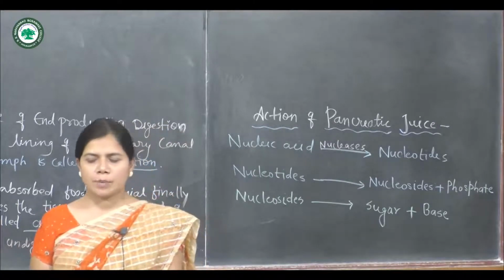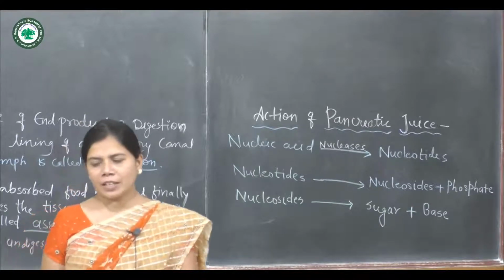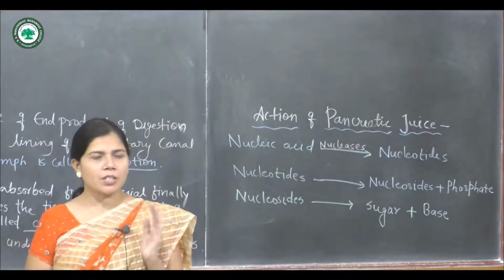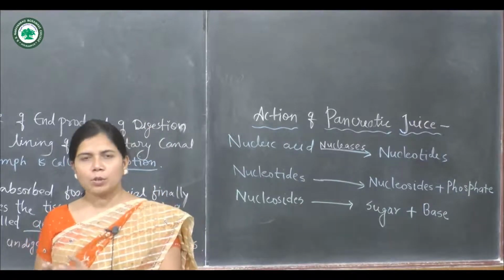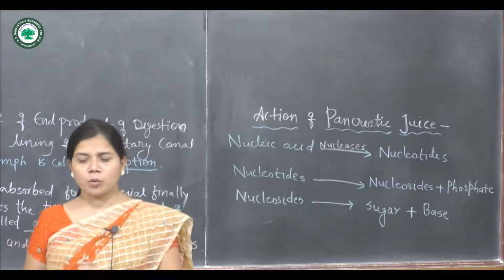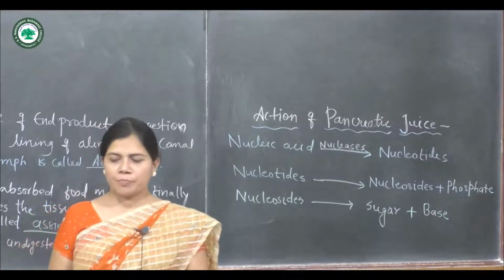So first we discuss the action of pancreatic juice. Students, pancreatic amylase acts on glycogen and starch and converts them into disaccharides. Lipase hydrolyses fat molecules into fatty acids and monoglycerides.